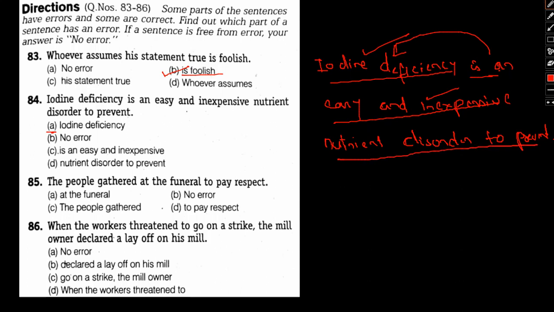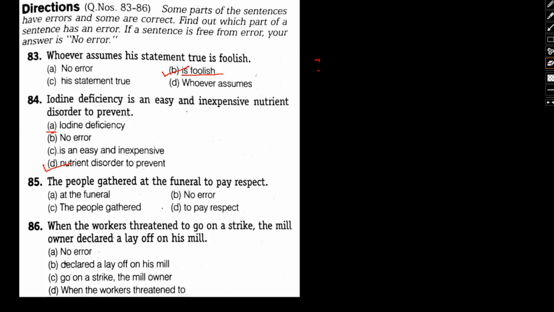Nutrient disorder to prevent. One thing to be noted: iodine deficiency is not a disorder. It's a deficiency, which is already mentioned here. So you cannot prevent a disorder, but you can actually prevent a deficiency. A disorder is something genetic. Also, we cannot have a nutrient disorder; if we say nutrient disorder, it means the nutrients outside our body have some kind of disorder. But we are talking about deficiency. So this is the wrong part. Option D is where we see the error. Okay, I hope this is clear.